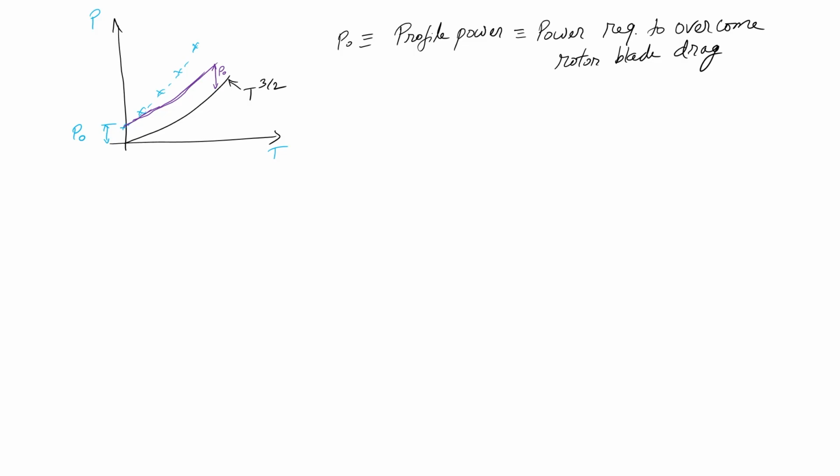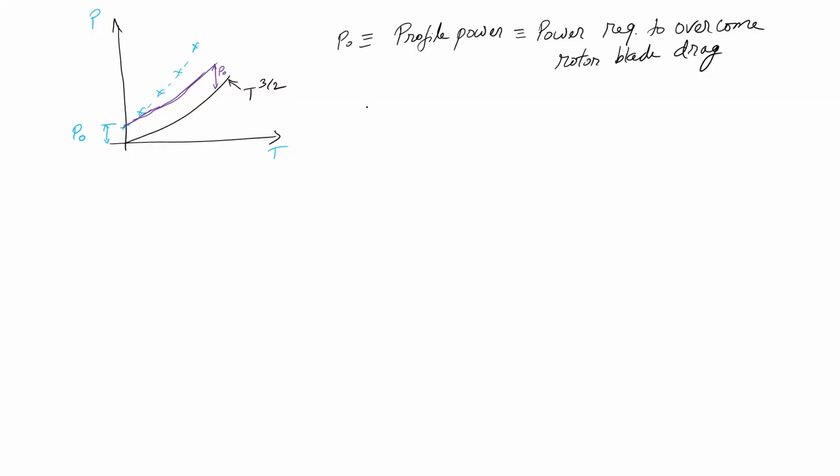But this is not enough for me to get the actual real power, and this offset is because my momentum theory assumes no viscosity. So, it does not account for my tip vortices. Tip vortices will have their own loss by diminishing my lift near the rotor tip. It will also account for some amount of energy getting lost in the swirling helical flow. So, all those losses are not accounted for.